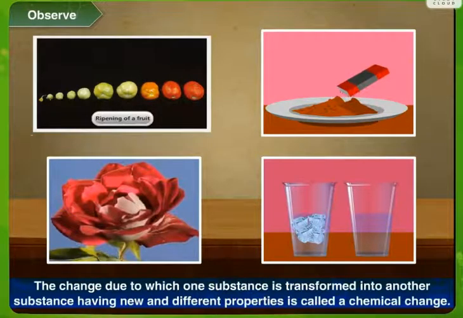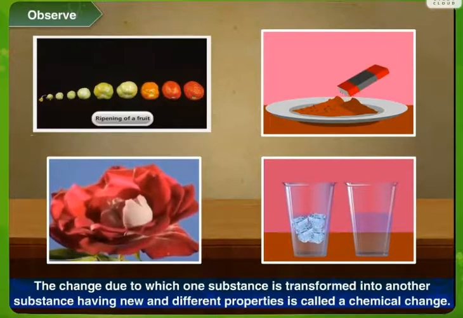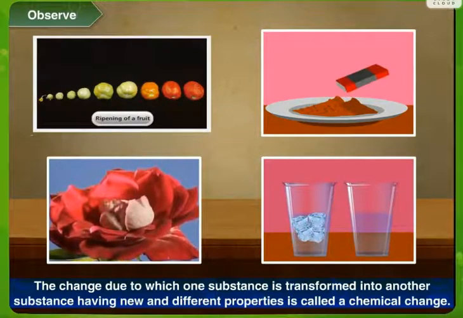The change due to which one substance is transformed into another substance having new and different properties is called a chemical change. So, physical and chemical change, these are the two important changes. Now, ripening of a fruit: the taste of the raw fruit and the ripened fruit totally differs, and the original, that is the raw fruit, cannot be reversed back. So hence ripening of a fruit is a chemical change.